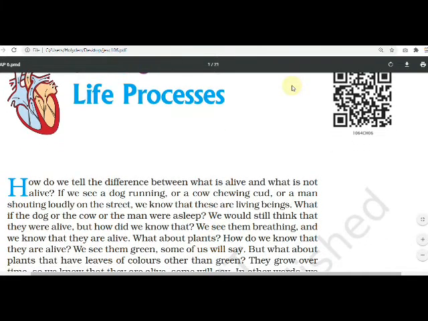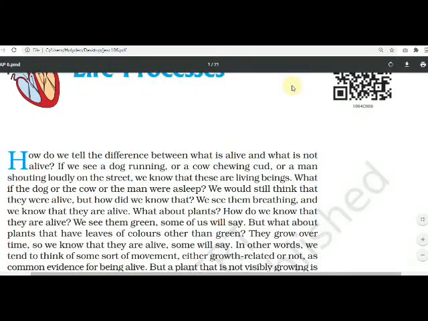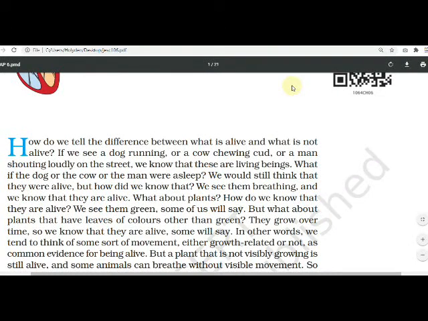What about plants? How do we know that plants are alive? Often what we see, they are green, yes or no? But what about the plants that have leaves of colors other than green? Not every plant leaf is green in color. Some plants are having reddish leaves. Yes or no? They grow over time. So we know that they are alive.